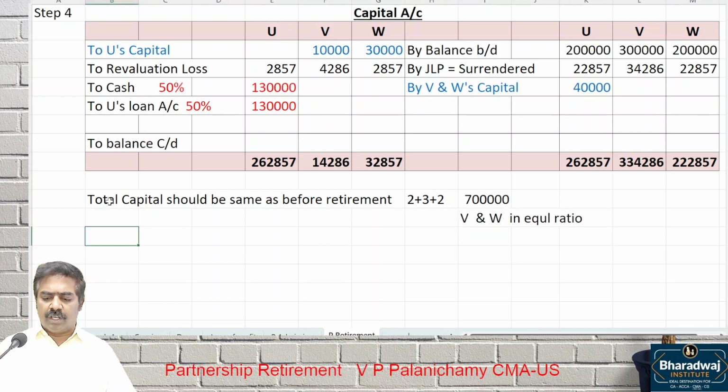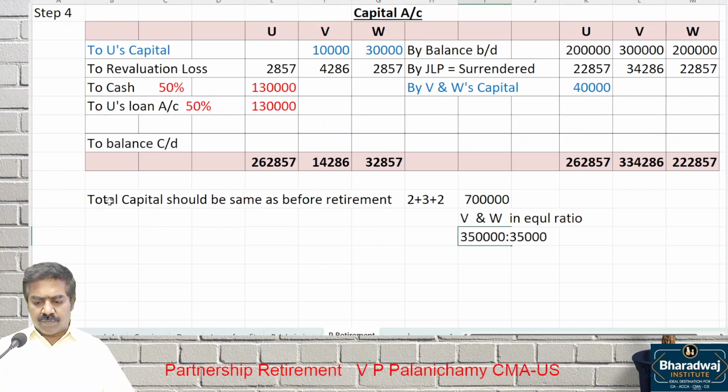They are going to continue in equal ratio. So that they should maintain a capital of how much? 3,50,000 to 3,50,000 they should maintain. The partners should maintain in the new ratio. So to balance carry down is 3,50,000, 3,50,000.